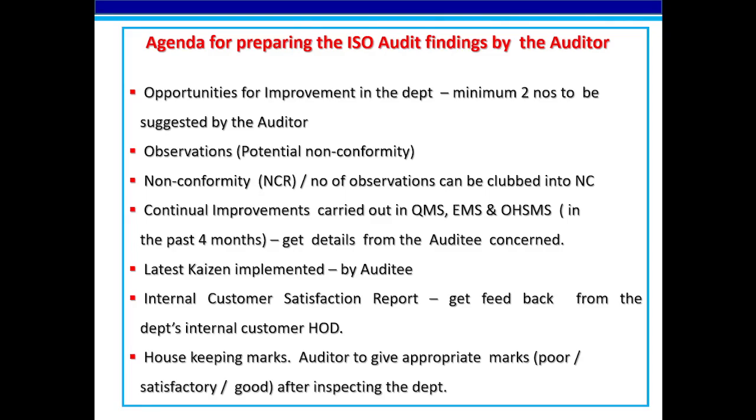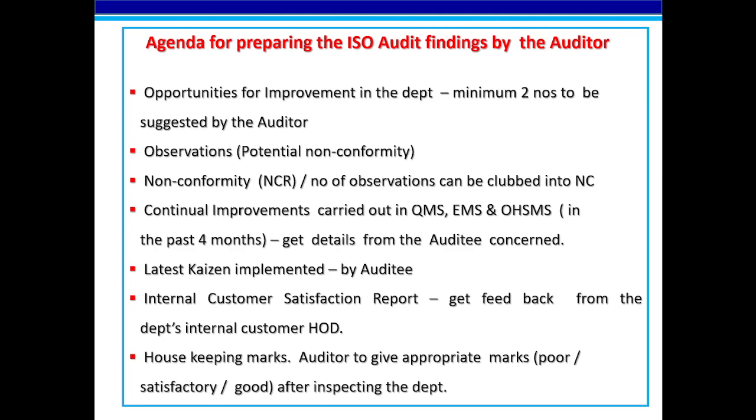Agenda for preparing the ISO internal audit findings by the auditor. First point is opportunity for improvement in the department. A minimum of 2 are to be suggested by the auditor. Second point is observations. They are potential non-conformities. Third point is non-conformity, NCR. If any, a number of observations can be clubbed into a single NCR.